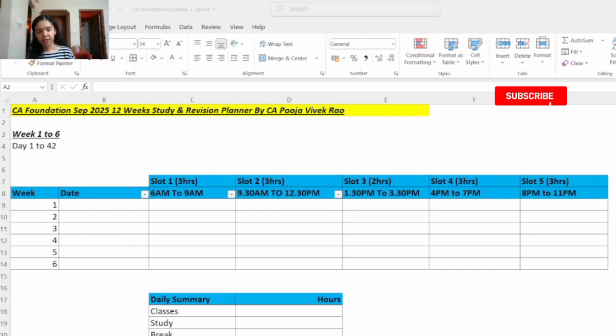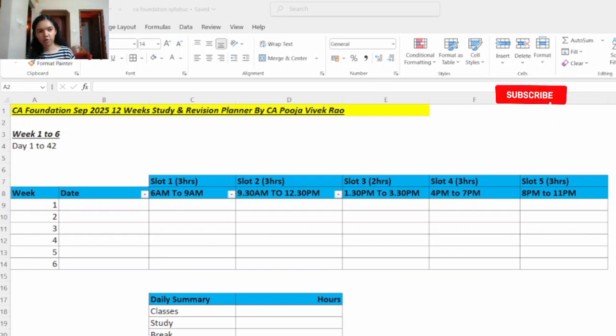This will help you in increasing your speed and accuracy of solving MCQs. Since there is negative marking also for the MCQs, we have to be very careful while answering them in the exam. So the more we practice, the more experience we'll get in this. I have also previously made a video on different sources from where you can practice MCQs. I'll add that video to the end screen. You can watch it from there.